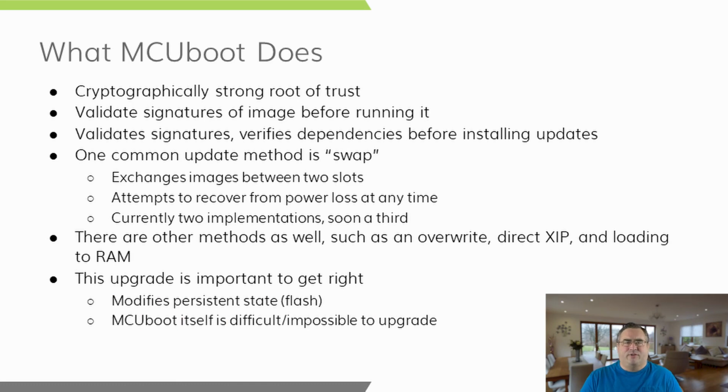The purpose of MCUboot as a secure bootloader is to establish a cryptographically strong root of trust in microcontroller devices. It validates digital signatures on images before running them, as well as validating signatures on upgrade and before installing these upgrade images. The most complicated operation that MCUboot performs is with an update method known as swap. The idea, which may sound simple at first, is to take images in two separate areas of flash known as slots and exchange them. And this has to be done in such a way that if power is lost during the operation, it's able to recover and complete the swap.